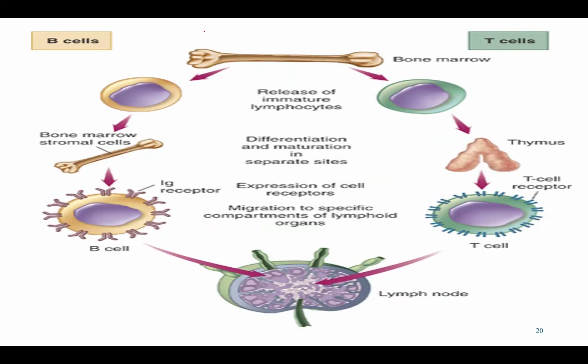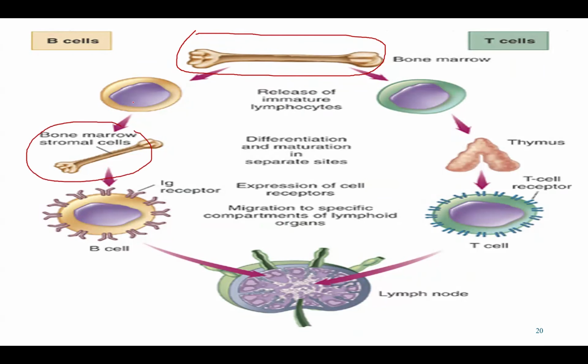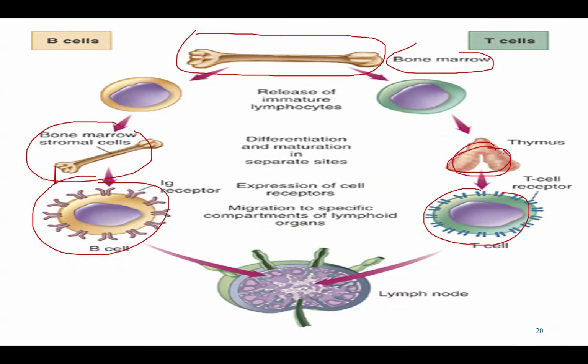This is the place for creation of the T cell and B cell, which is bone marrow. When the B cell is created, it will mature inside the bone marrow itself. So B cells stay in the bone marrow to become mature B cells. The T cell is created in the bone marrow, but it will be transferred into the thymus. In here, they will mature. So the maturation of the T cell happens in the thymus, but the production is in the bone marrow.